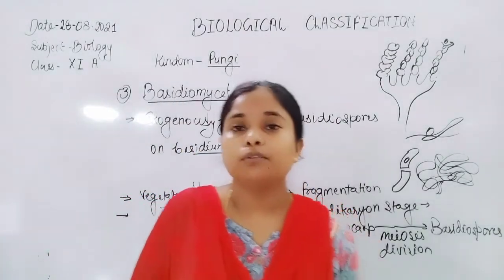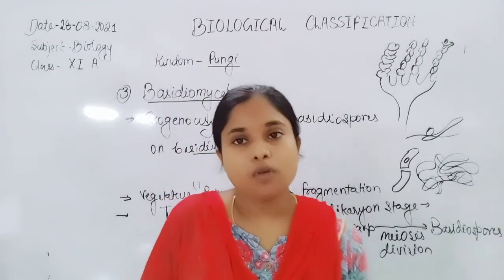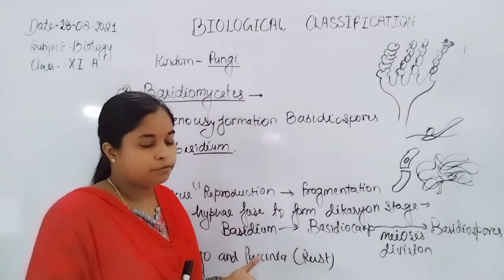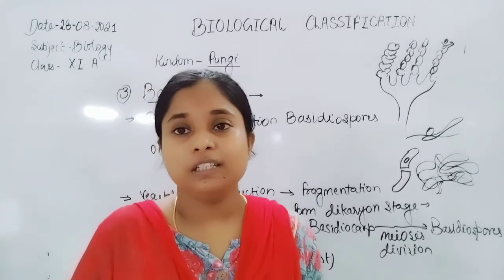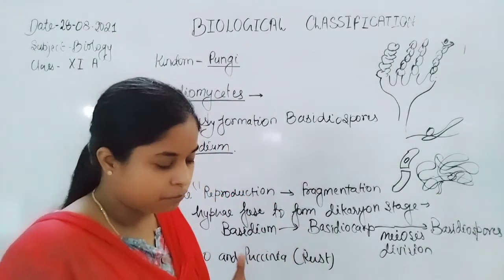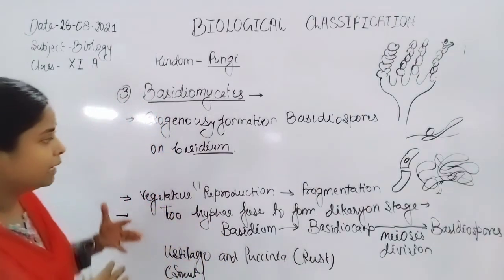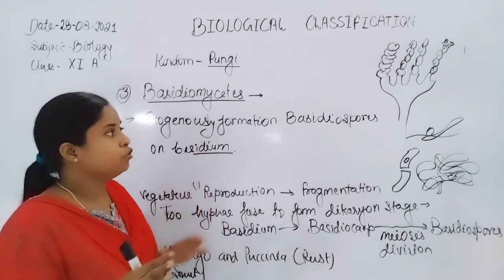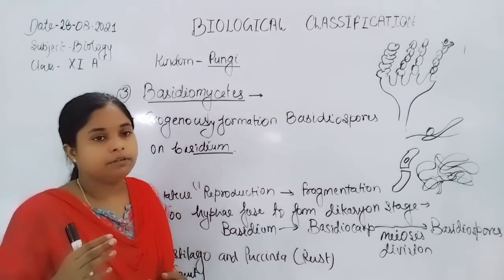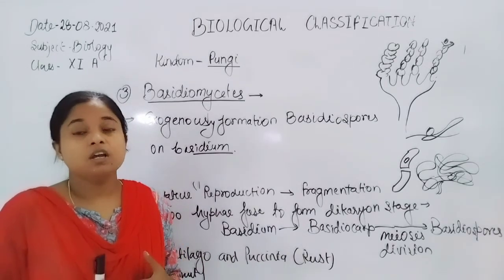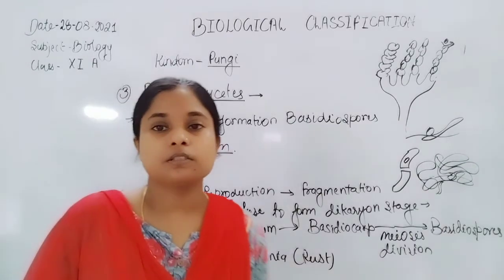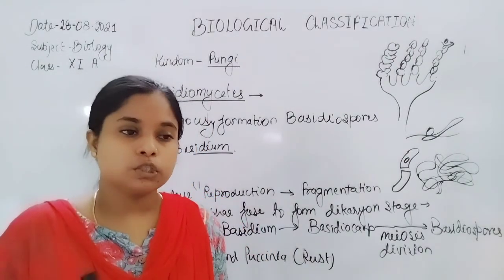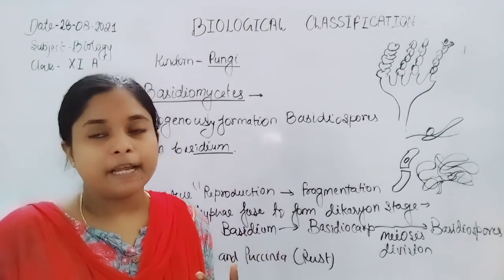But if we talk about the ascomycetes, sexual and asexual reproduction are both present, with asexual reproduction occurring by the formation of conidia in Penicillium, or through bud formation in yeast. Another example of phycomycetes is Rhizopus and Mucor, because they represent two types of asexual spores: zoospores, which are motile, and aplanospores, which are non-motile.